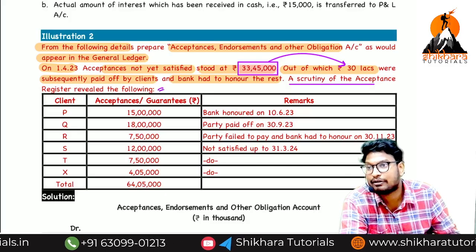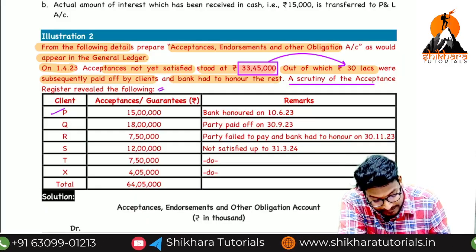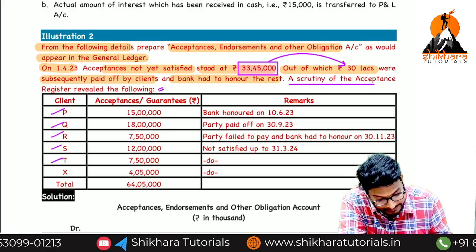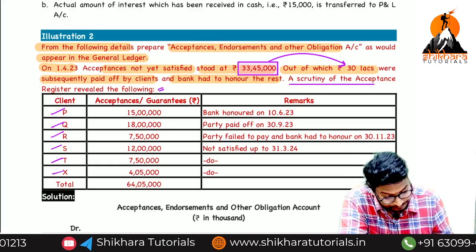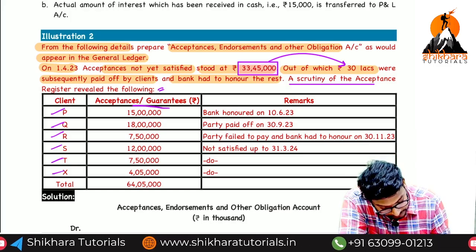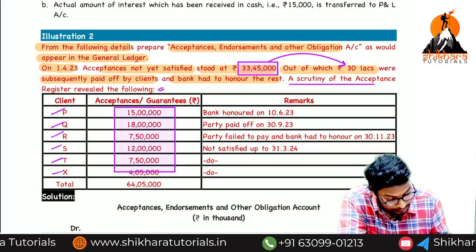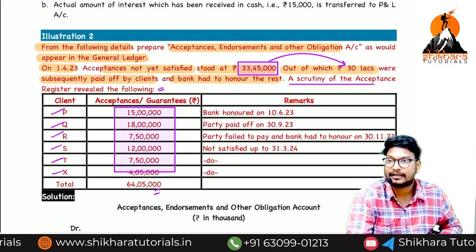A scrutiny of the acceptance register shows the following clients: P, Q, R, S, T, X. The total amount is given, no need to total it, 64 lakh 5,000.